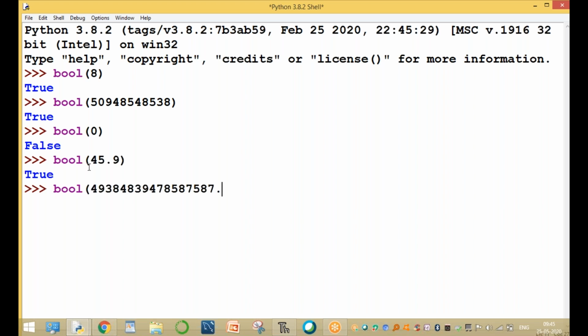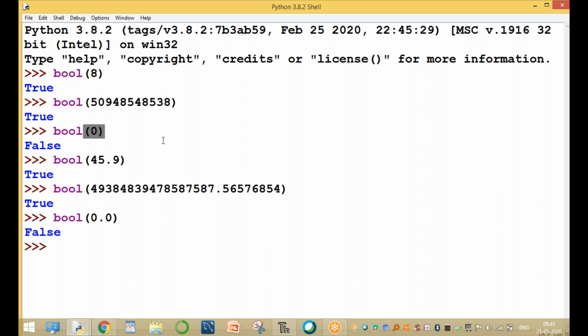For example, bool of a large number, point so and so value. This is a float value. This float value is converting into Boolean. The output is true. For example, bool of 0.0. 0.0 is a float value. This float value is converting into bool and that is equal to false.